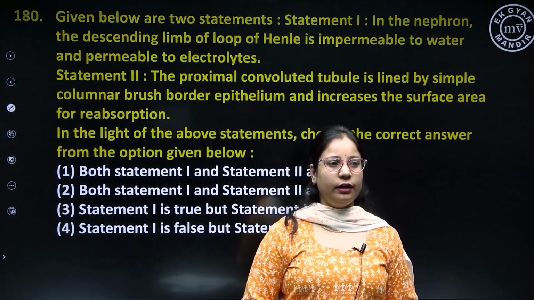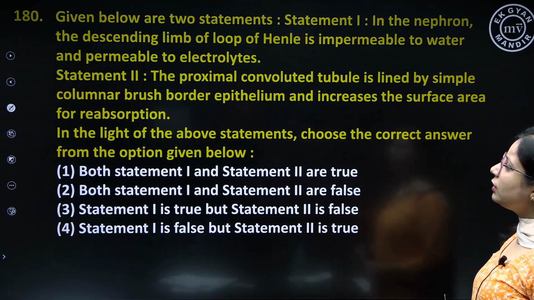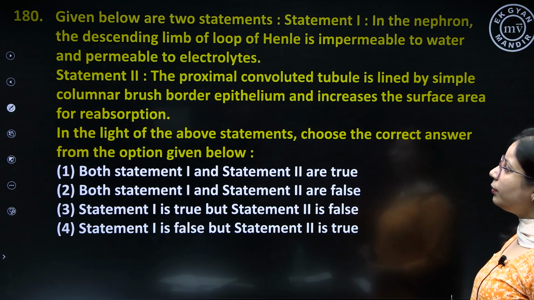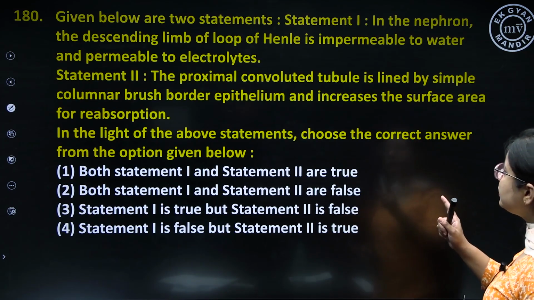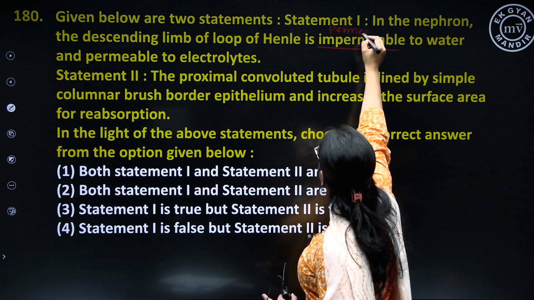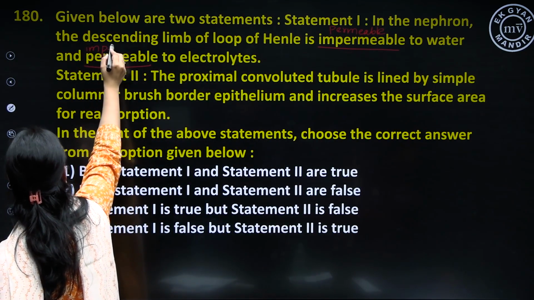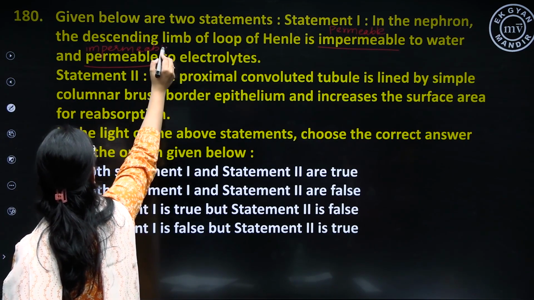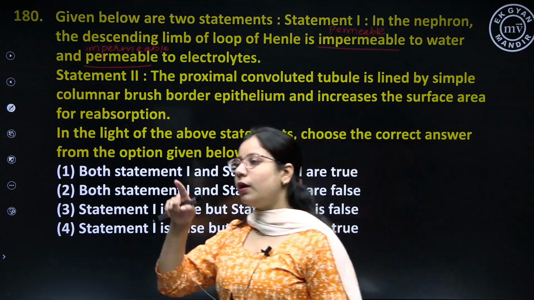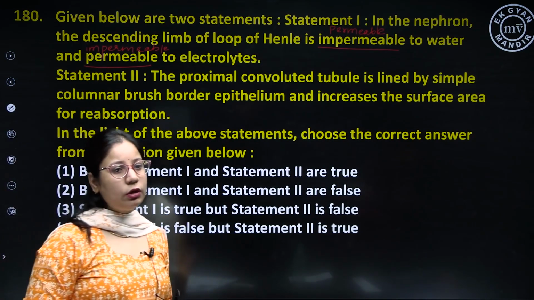Question number 180. Given below are two statements. Statement 1. In the nephron, the descending limb of loop of Henle is impermeable to water and permeable to electrolytes. In this statement, here it should be permeable to water and it should be impermeable to electrolytes. Okay? So statement 1 is wrong. The descending limb of loop of Henle is permeable to water and impermeable to electrolytes.